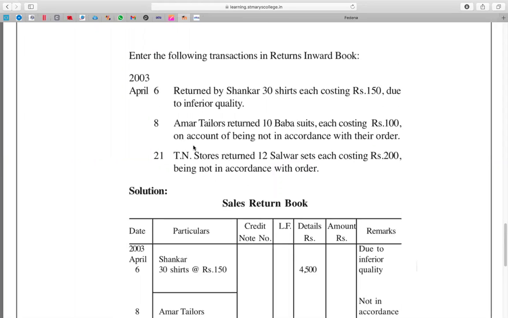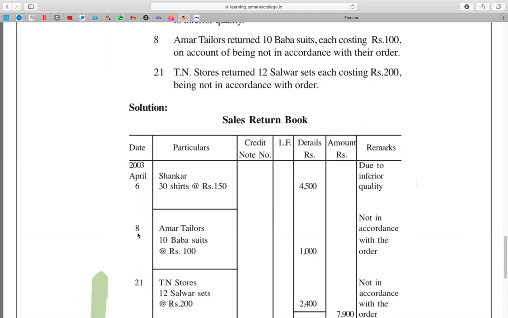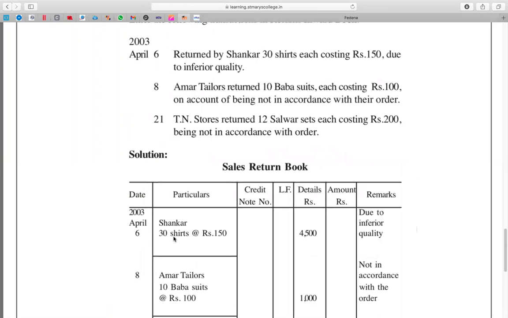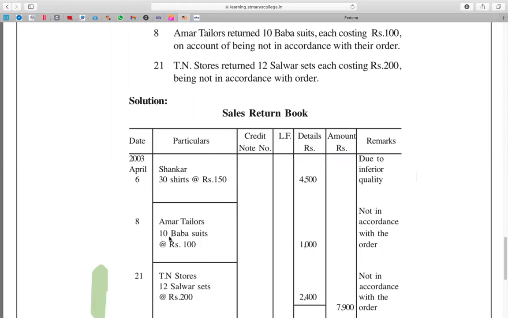Next is 8th April 2003, Amar Tailors. Amar Tailors is the customer, and he returned 10 Baba suits, each costing 100, and the total is 1,000.